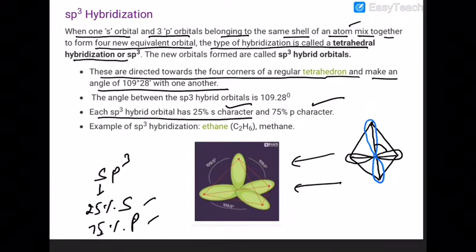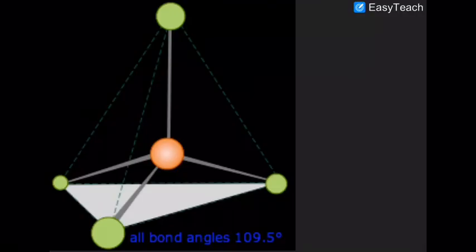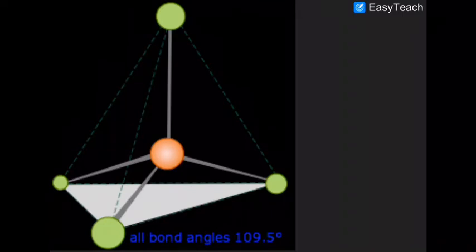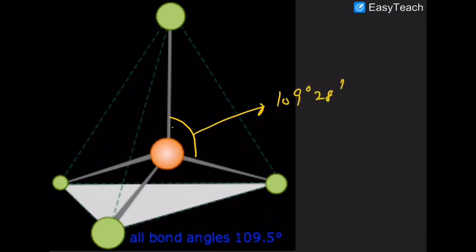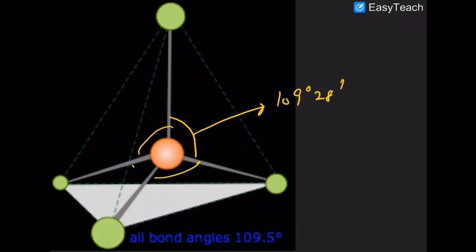This is the sp3 hybrid orbital picture. Look at that. All angles are 109 degree 28 minutes. Are you sure about that?